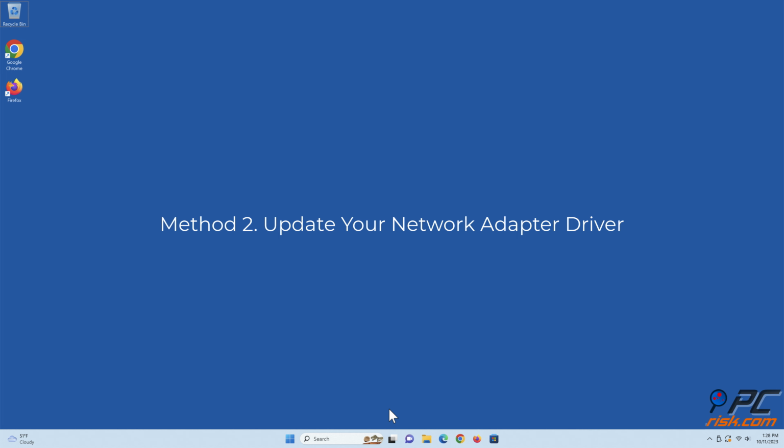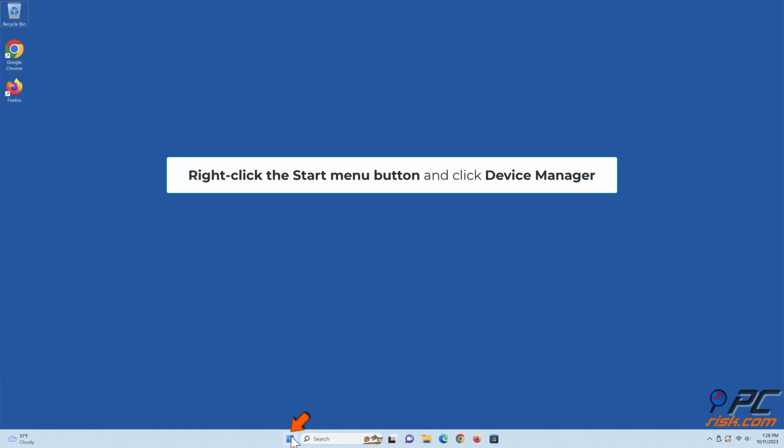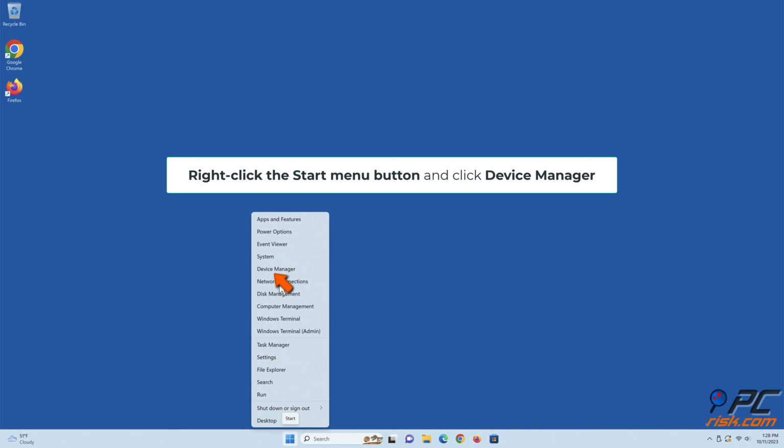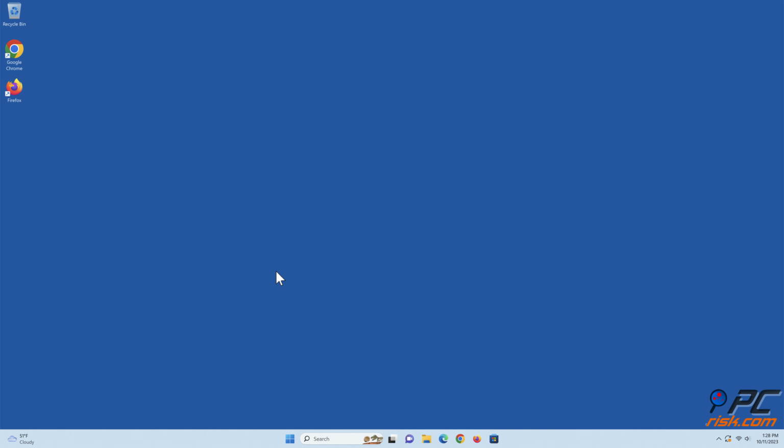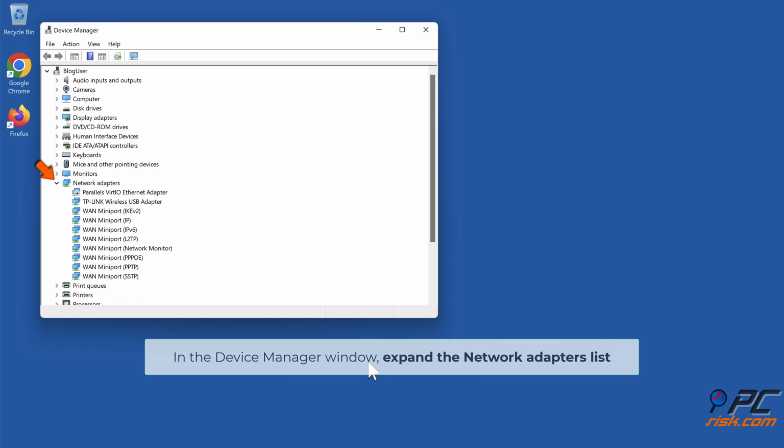Method 2. Update your network adapter driver. Right-click the Start menu button and click Device Manager. In the Device Manager window, expand the Network Adapters list. Right-click your network adapter and click Update Driver.